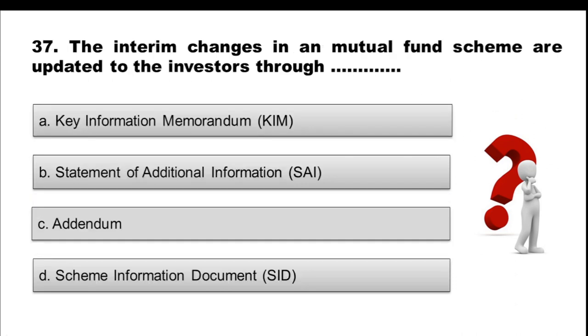Okay. Now let's come to question 37. The interim changes in a mutual fund scheme are updated to the investors through: Option A, Key Information Memorandum, KIM. Option B, Statement of Additional Information, SAI. Option C, Addendum. Or option D, Scheme Information Document, SID. Choose the correct one.